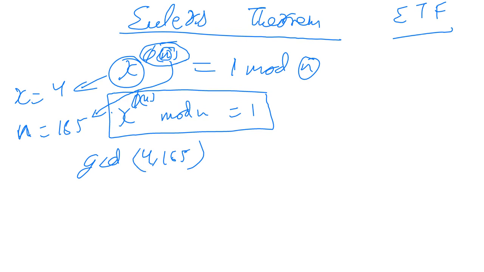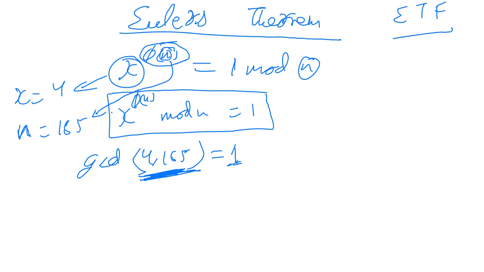Euler says that this result is always true if the GCD is 1. That means they are not multiples of each other. Only one is the common divisor among them. Although they are not prime numbers, they must be co-prime to each other. 4 and 165 are co-primes here. They have only one as a common divisor.